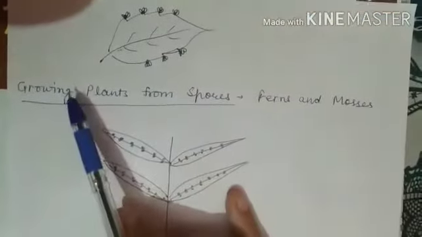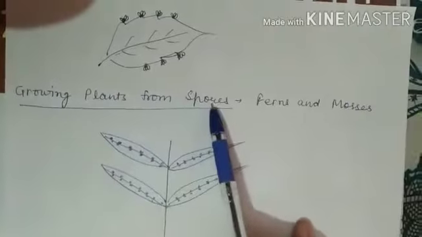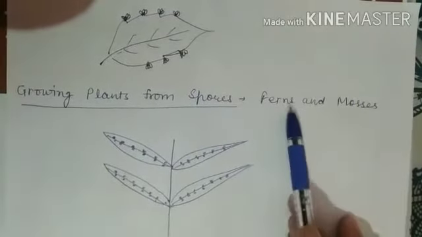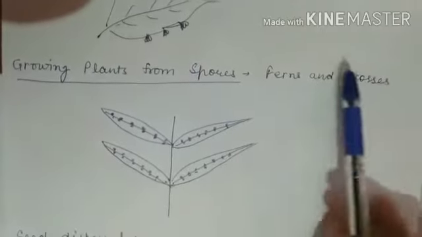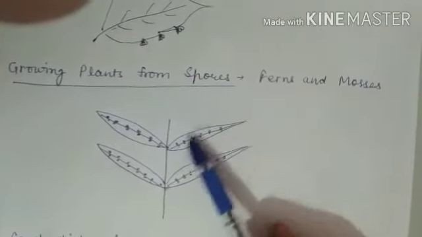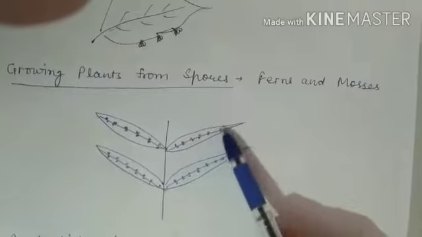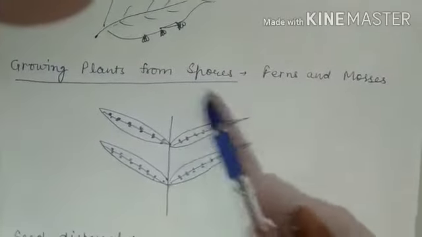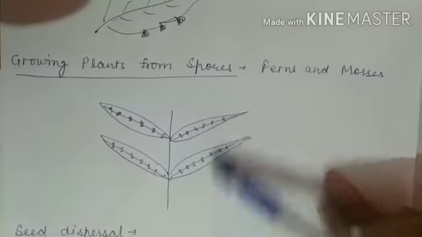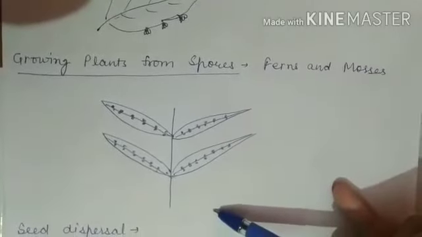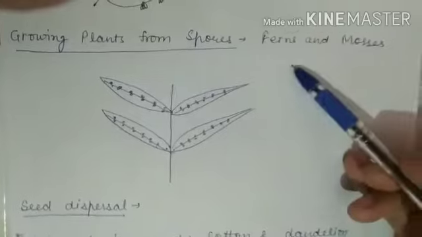Then I told you about growing plants from spores. There are some plants like ferns and mosses. These can grow into new plants by the spores, and the spores are present on the leaf of the fern plant. Here you can see this is the leaf of a fern plant. Spores are present. These spores, when they fall off and get favorable conditions, can grow into new plants.